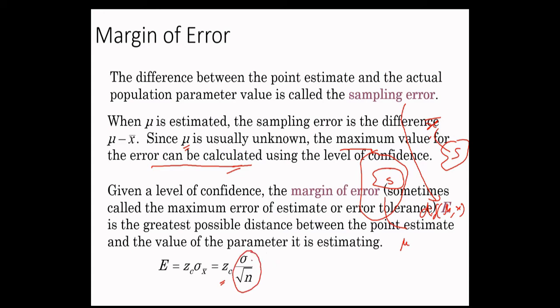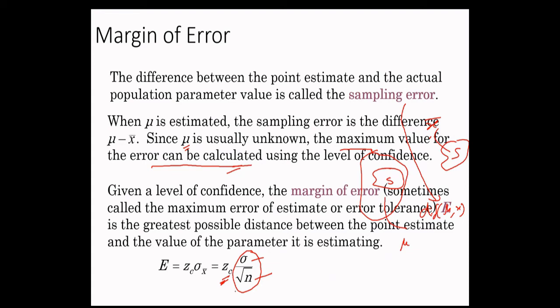From a sample, you compute sigma, the standard deviation of the sample, and n is the sample size. This portion is called sigma over root n, the standard error, and you multiply it by Zc, the critical value of Z.